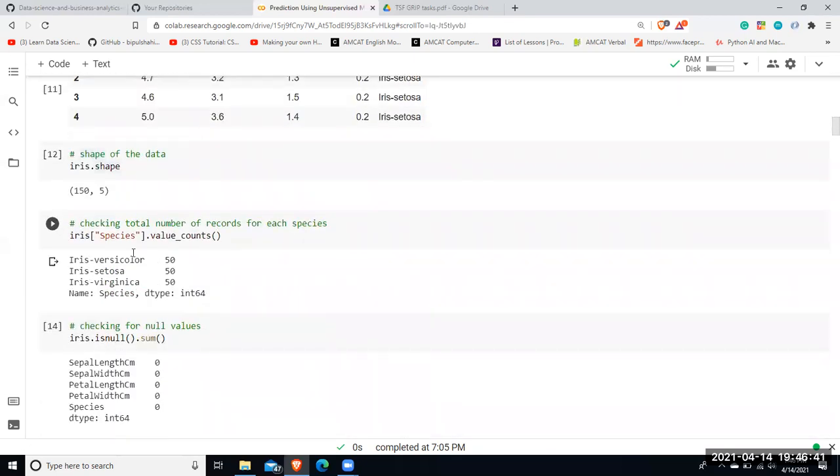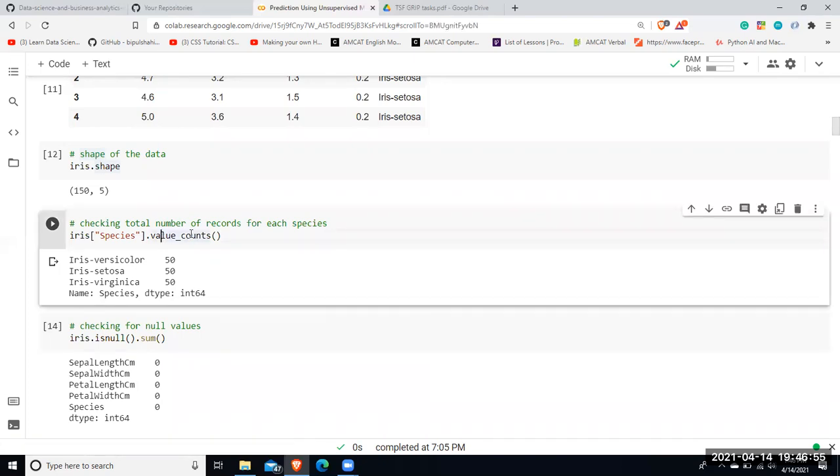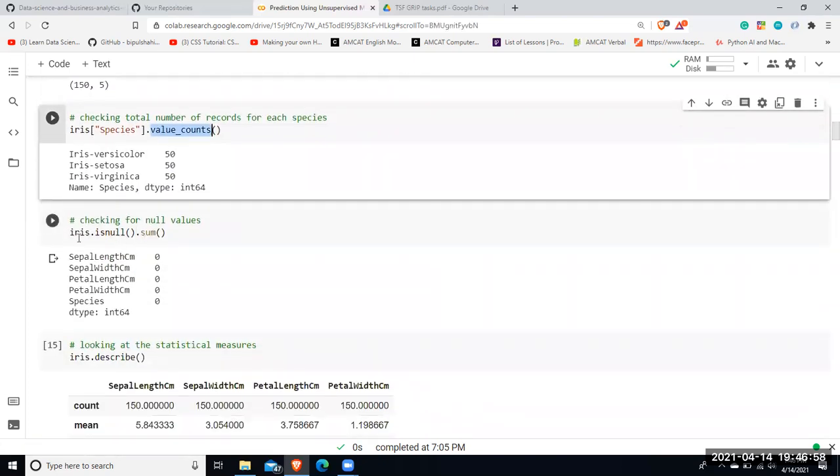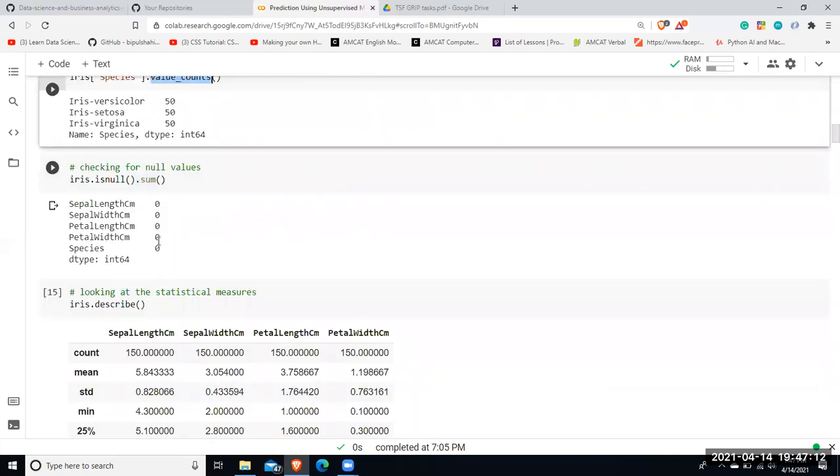And then to get an idea of how many values of each species are present. So there are three species: Iris versicolor, Iris setosa, Iris virginica, each consisting of 50 samples. So I've got this value by using .value_counts. All right. Then to get an idea whether any null value is present or not, and to summarize the total number of null values present, I've used .sum over here. All right. So zero shows me that there is no null value present in the data set. So we are good to go and perform any exploratory data analysis and prediction purpose, right?